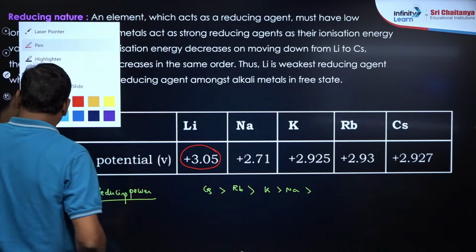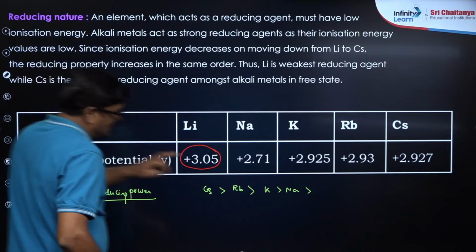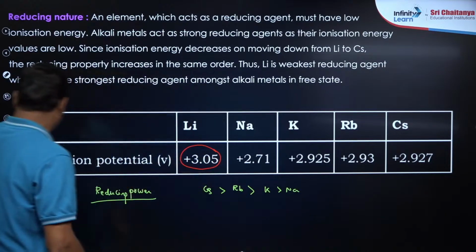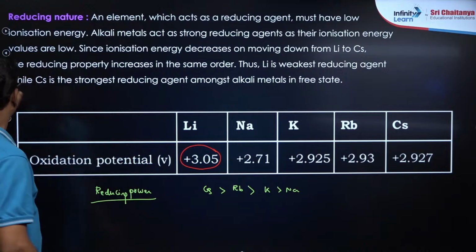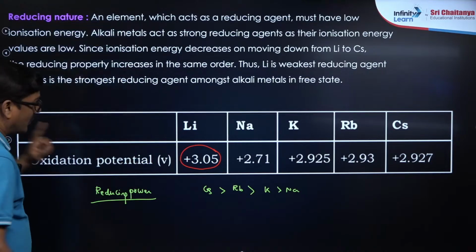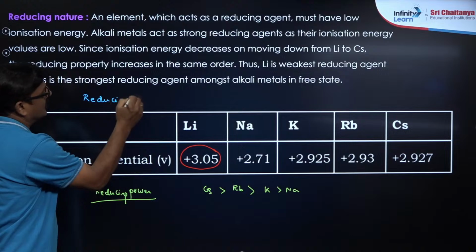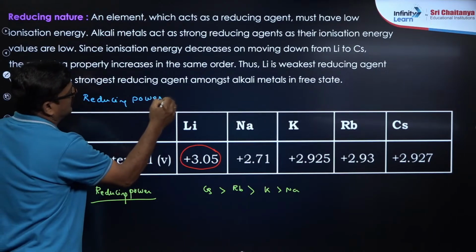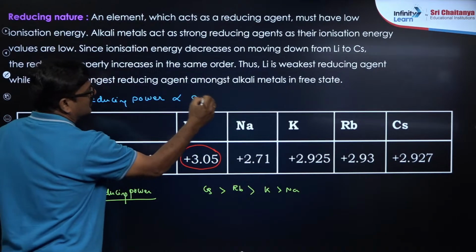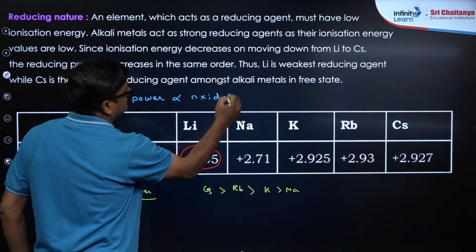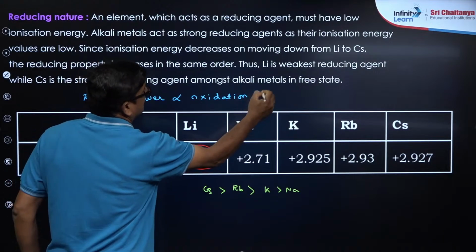But you feel lithium is coming late, but I just want to say oxidation potential. मान लो यहाँ पर reducing power is directly proportional to oxidation potential value.